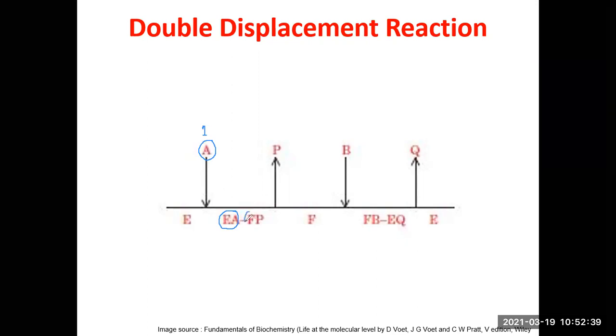It will be chemically modified. It is denoted as F, or you can denote it by E star also. So you have a chemically modified form of the enzyme complexed to product 1. This product 1, P, is liberated, and you have a chemically modified form of the enzyme remaining, which can also be designated by E star.